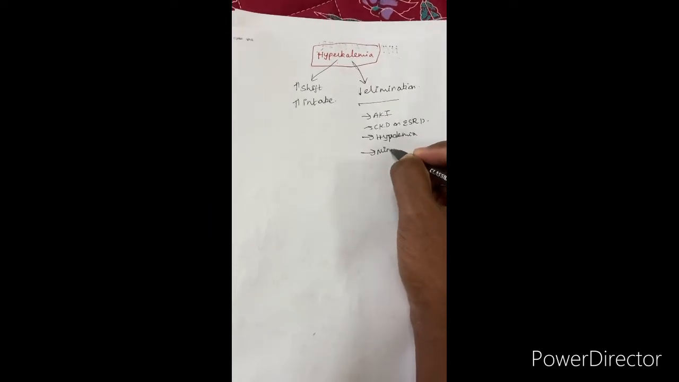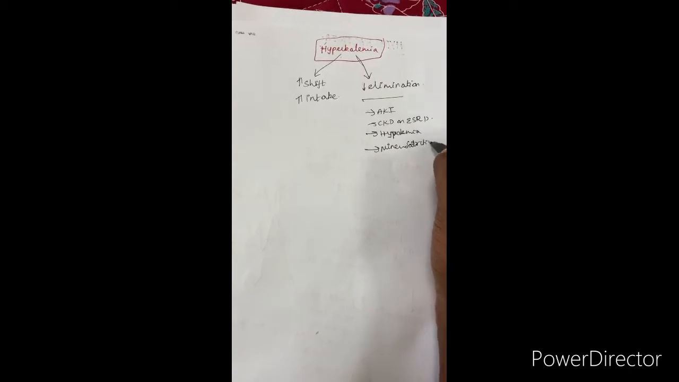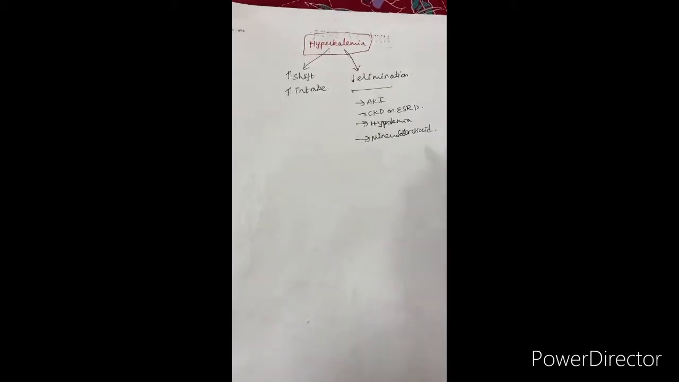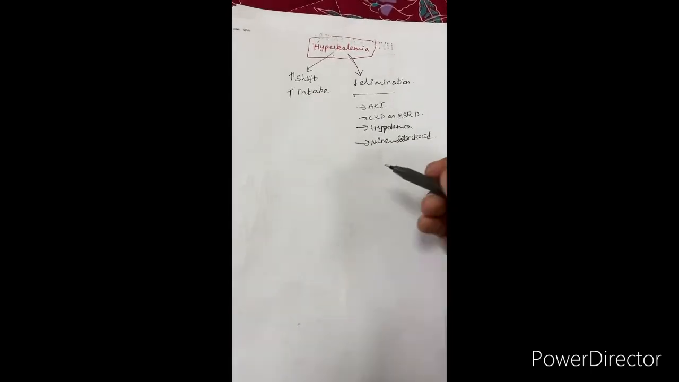What is the mineralocorticoid? You know, that is aldosterone deficiency. What is happening in aldosterone deficiency? You will have decreased sodium and water absorption, and to that extent there will be increased potassium excretion.